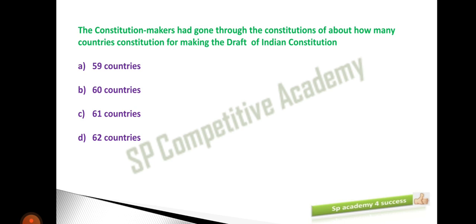The constitution makers had gone through the constitutions of about how many countries for making the draft of the Indian Constitution? You know that the Indian Constitution is a borrowed constitution, and we got it from many different sources. We know this point. So here the question is, how many different countries' constitutions were referred to in order to draft our Indian Constitution?